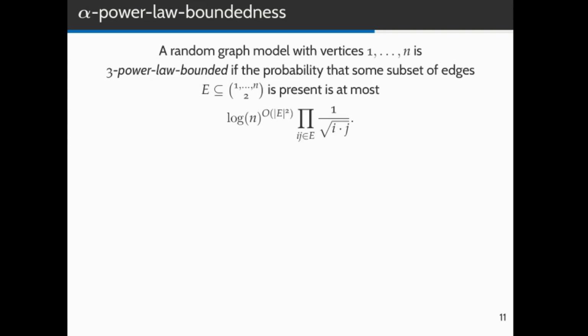And since in the Chung-Lu model edges are independent, this product term here would be the probability that all edges in E are present in the graph. Earlier I said that 3-power-law boundedness is a generalization of the Chung-Lu model, and this is realized by this term here. The probability of an edge set E can be a factor log n to the O of |E| squared larger than what you would expect in a Chung-Lu model. This logarithmic term acts as some kind of slack that allows edges to be moderately dependent.